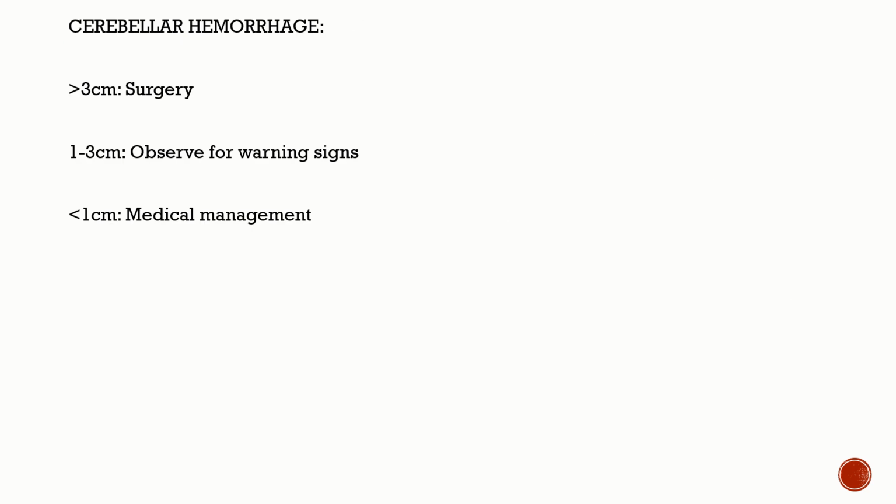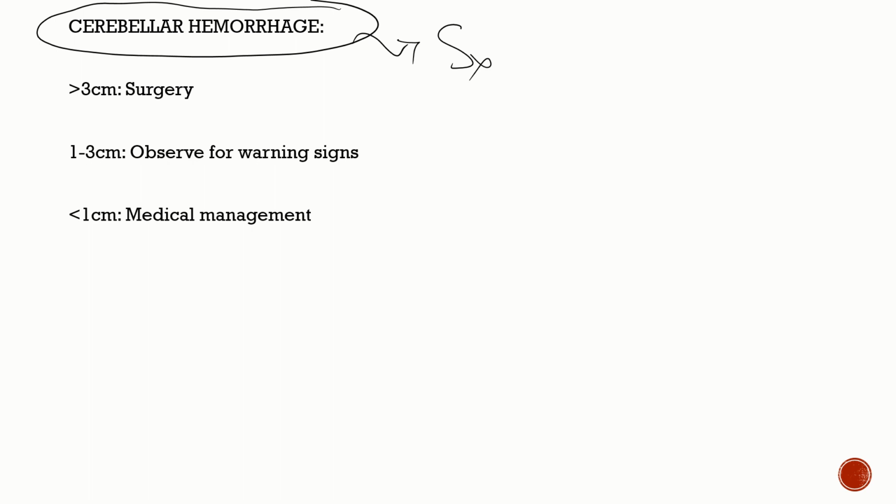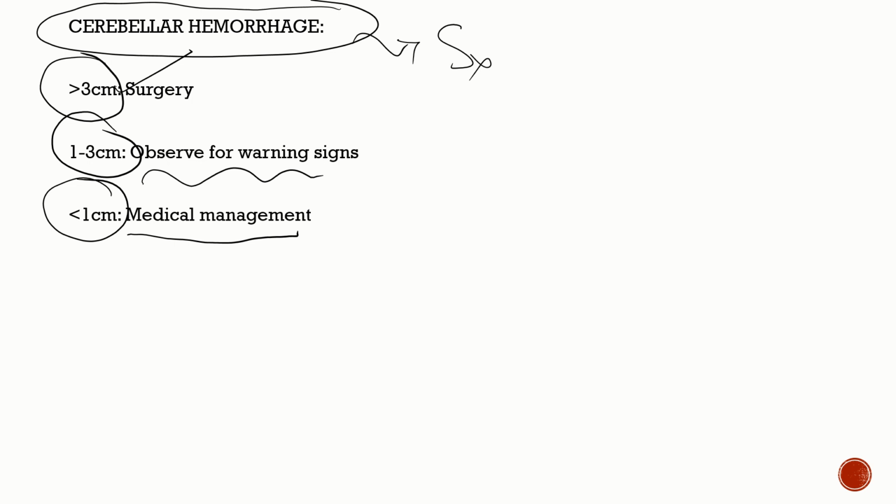However, for cerebellar hemorrhage, the main treatment is going to be surgery. Whenever you have a cerebellar hemorrhage, you have to call the neurosurgeon to assess the patient, because like I told you, the posterior fossa is a very small place. Even a small amount of edema can cause brainstem compression and you're going to lose the patient. If the bleed is more than 3 centimeters, you have to go for surgery. If it's a small bleed less than 1 centimeter, you can manage medically. If the bleed is 1 to 3 centimeters, observe for warning signs: whether ICP is rising, GCS is dropping, or the patient develops hydrocephalus. If any of that happens, you can go for surgery.